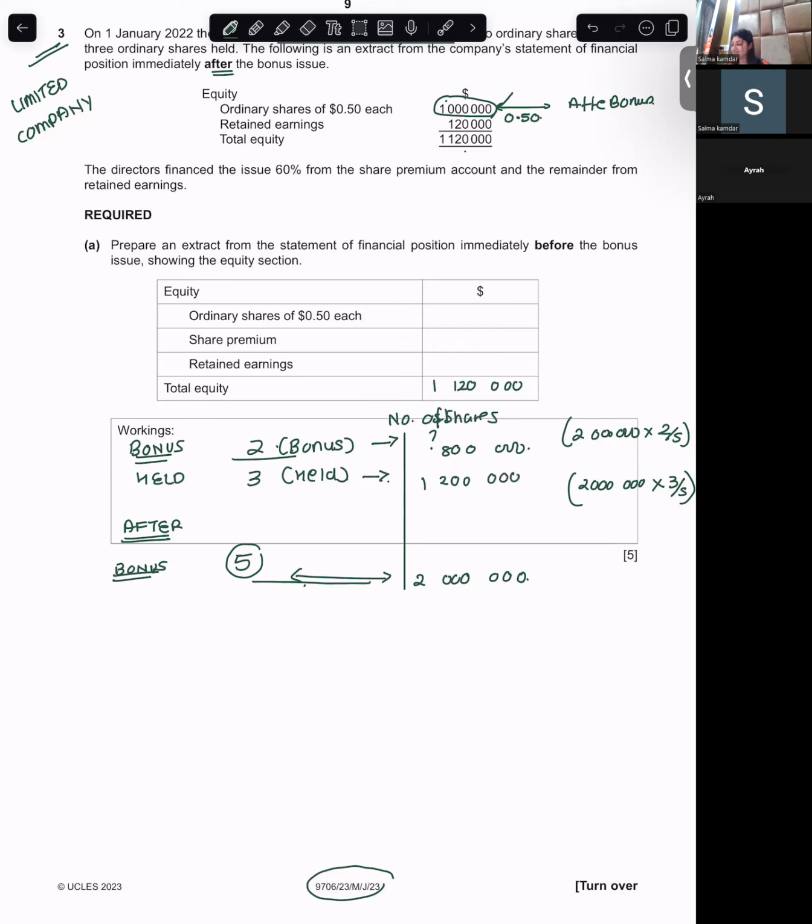So the number of shares held is 1,200,000 before bonus. You gave bonus as 800,000 shares. So your total share capital becomes 2 million shares.